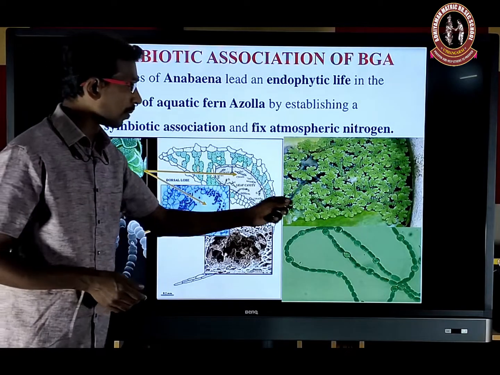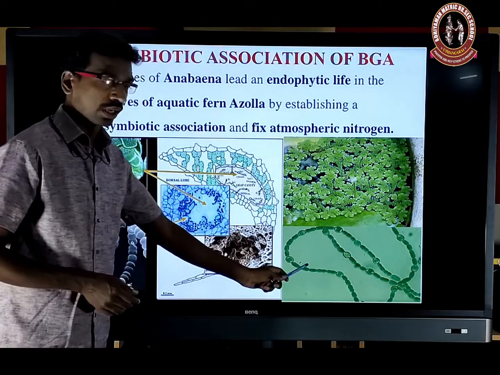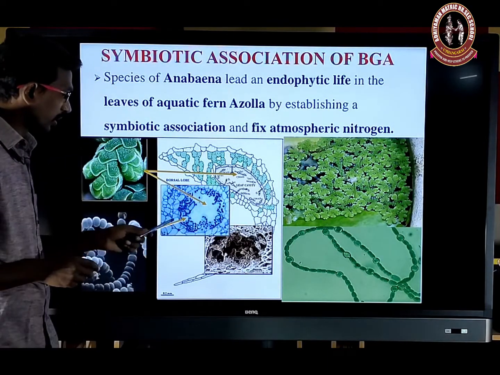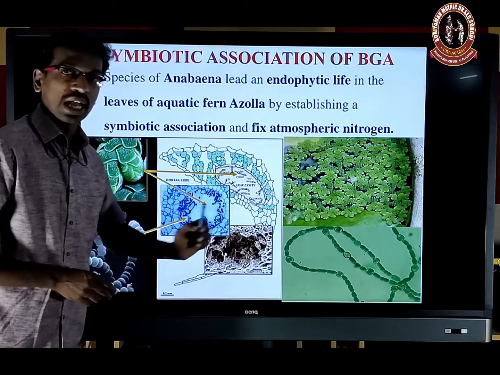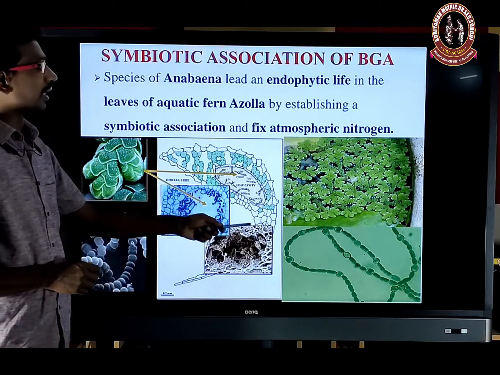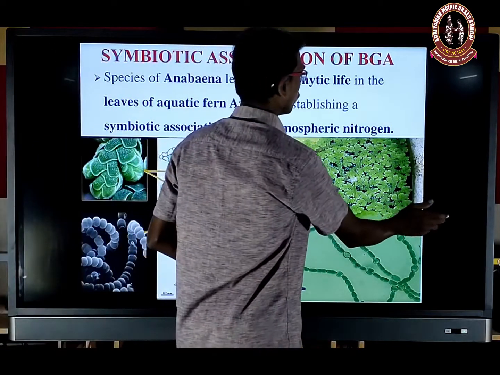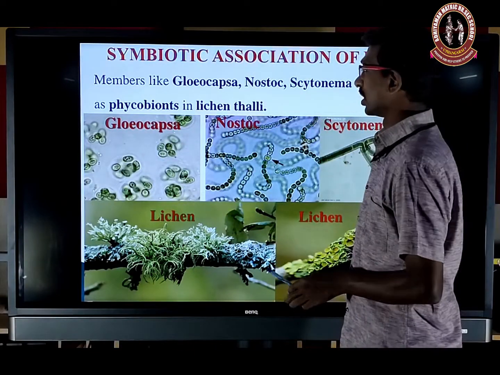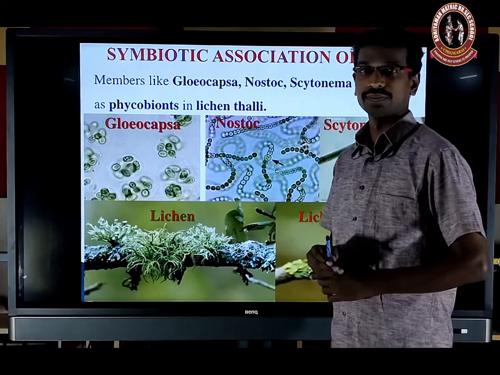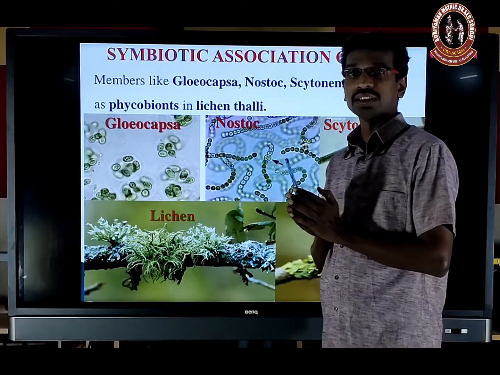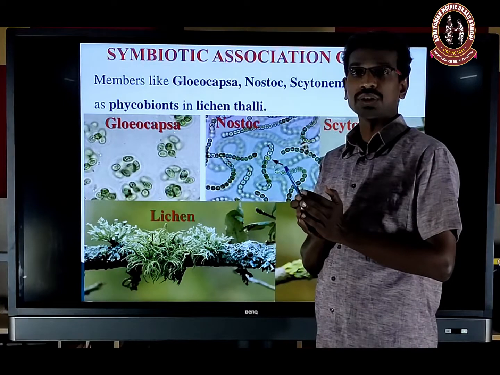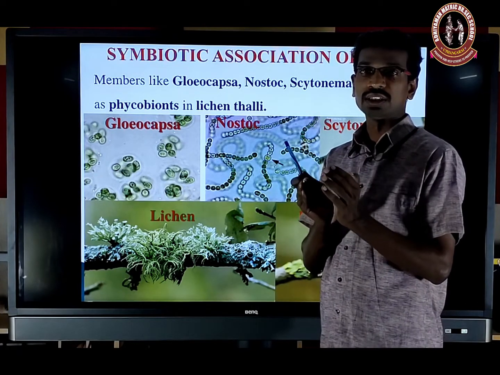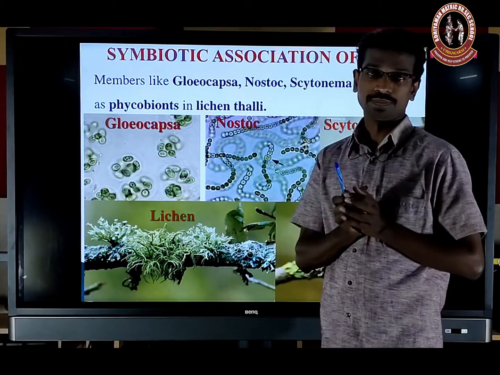So this is an Azolla plant, and this is Anabaena, present in the leaf cavity. Inside the leaf cavity, Anabaena is associated and helps to fix atmospheric nitrogen. Another symbiotic association is the lichen. The lichen thallus is a symbiotic association of two forms, that is, Phycobiont and Mycobiont.